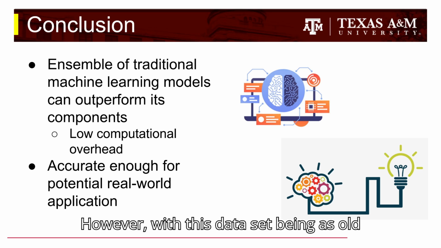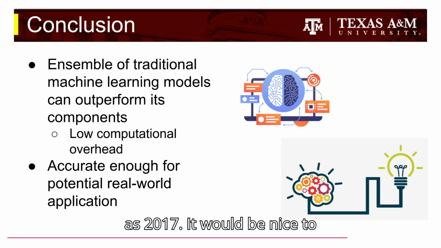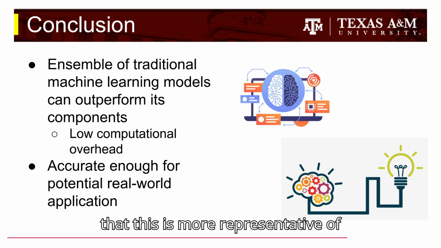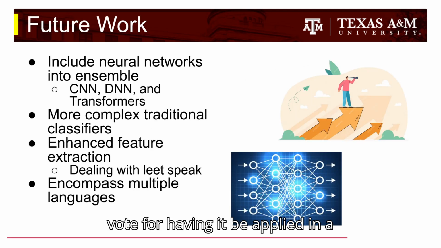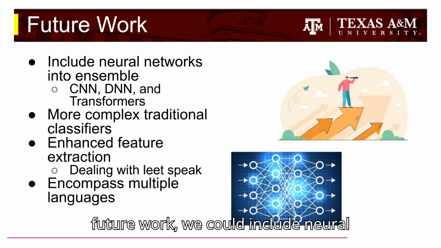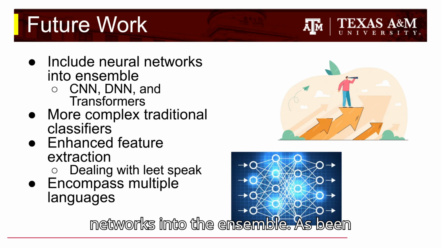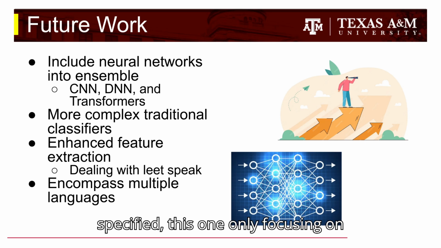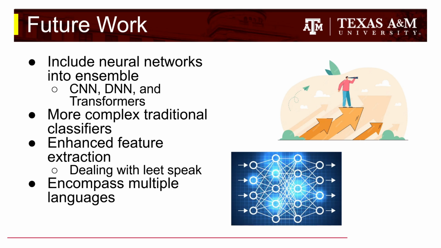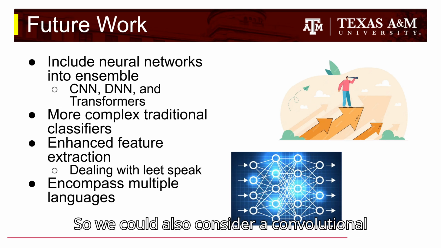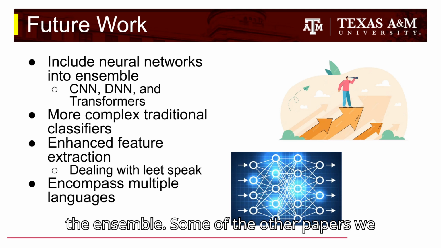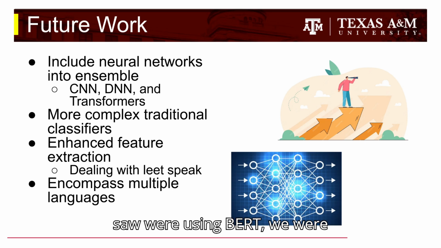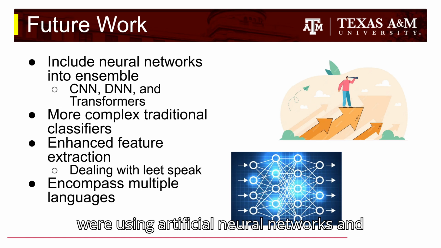However, with this dataset being as old as 2017, it would be nice to actually see a newer dataset to prove that this is more representative of real-world data before we would vote for having it be applied in a real-world environment. As for other future work, we could include neural networks into the ensemble. As has been specified, this one only focused on traditional machine learning components. So we could also consider a convolutional neural network, a deep neural network, and some transformer models thrown into the ensemble. Some of the other papers we saw were using BERT, convolutional networks, artificial neural networks, and a handful of others.